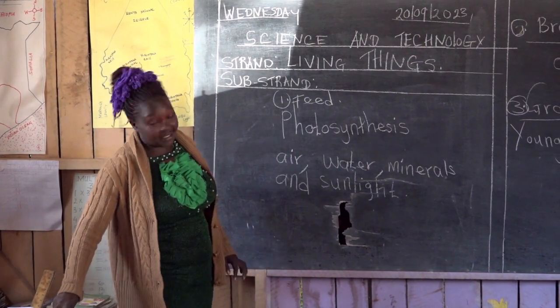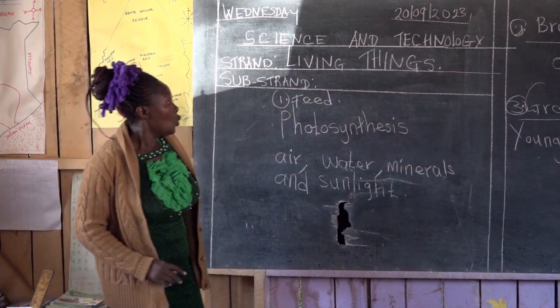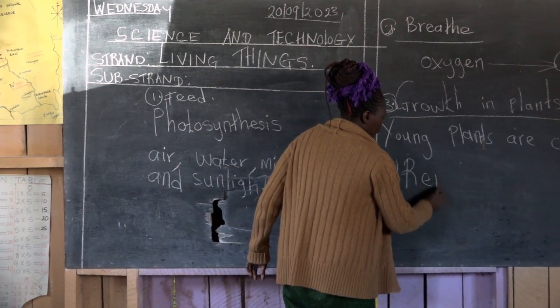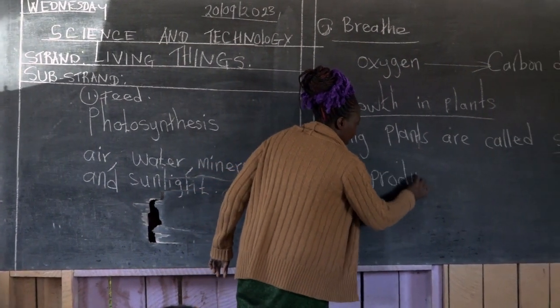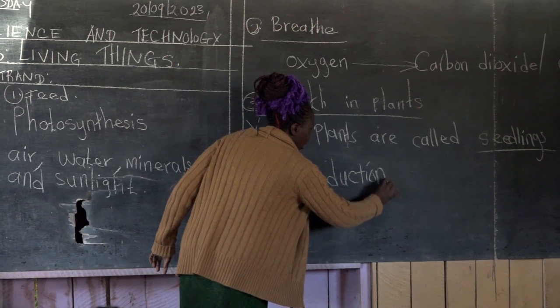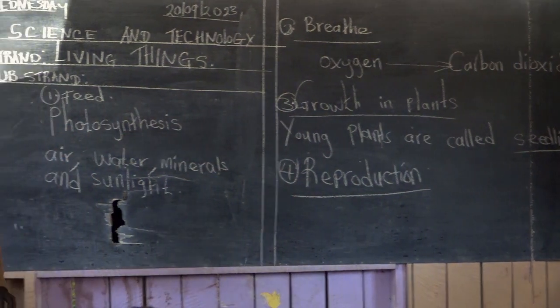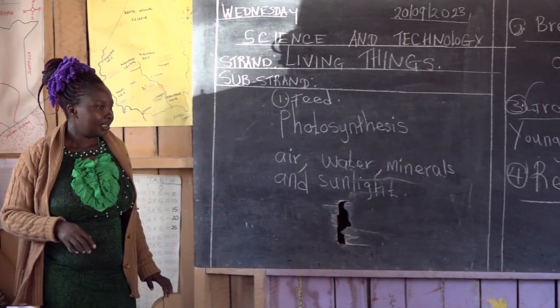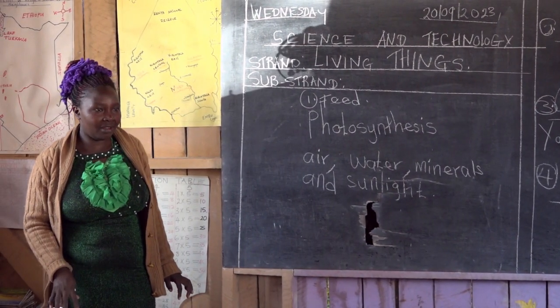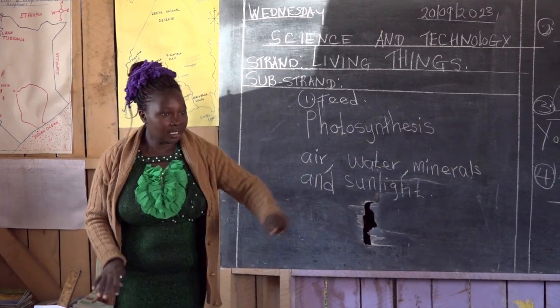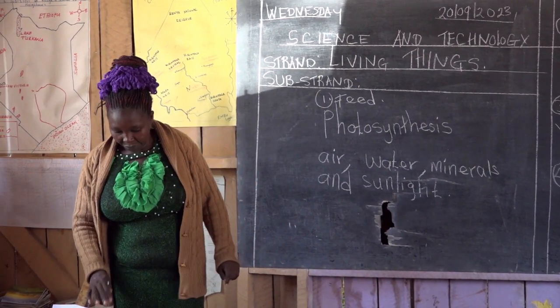We go to the next characteristic, which is reproduction. Say reproduction. Someone is asking me now, do plants get children? Yes.